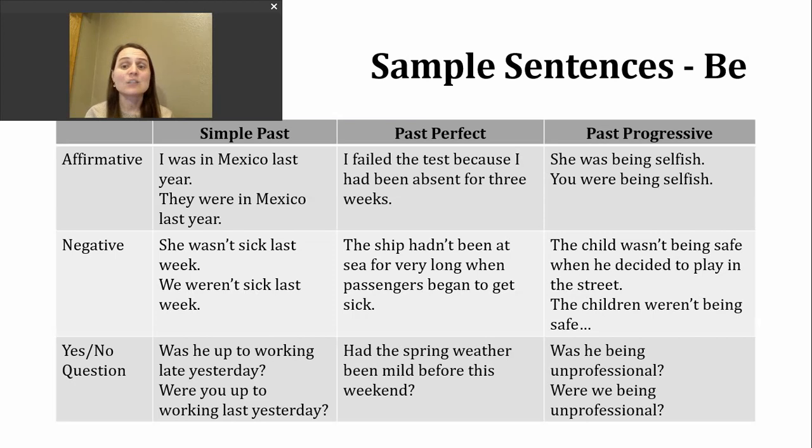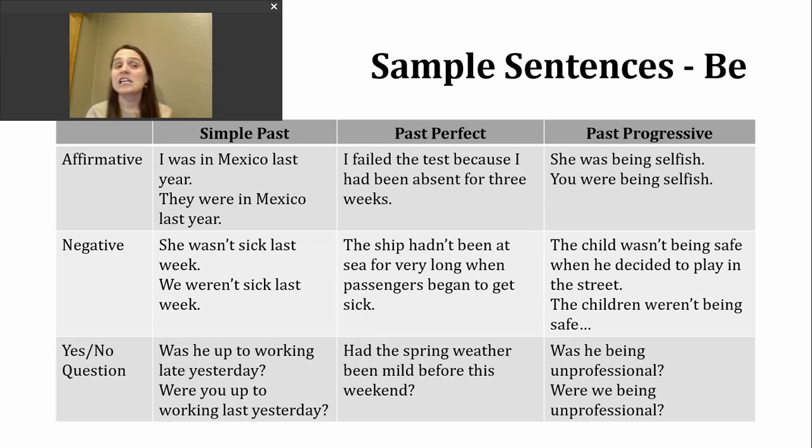So let's look at an example here. The child wasn't being safe when he decided to play in the street. And if our subject was plural, all we would change there is weren't being safe. You can see that in the second example.